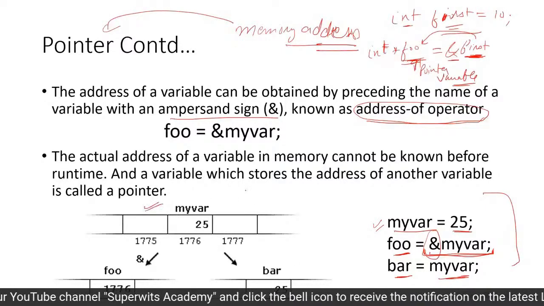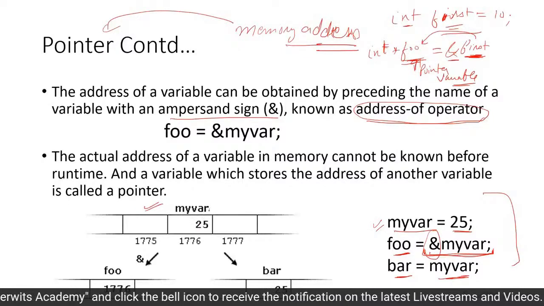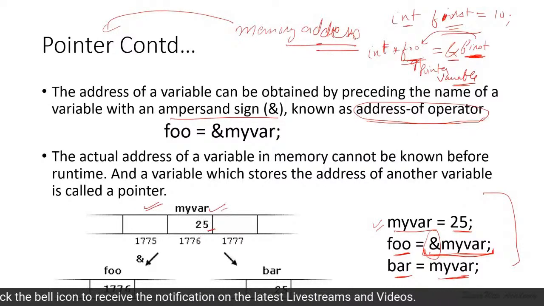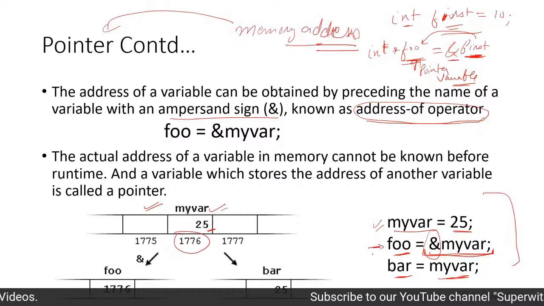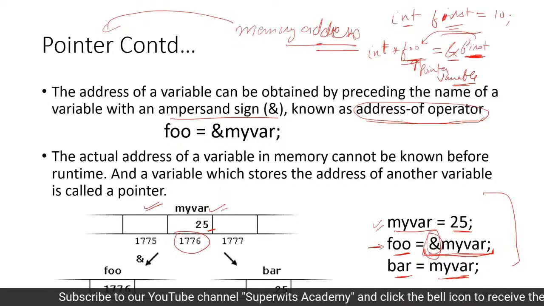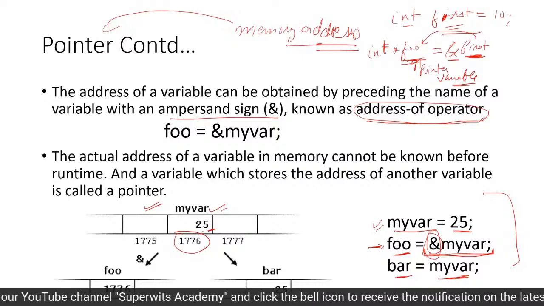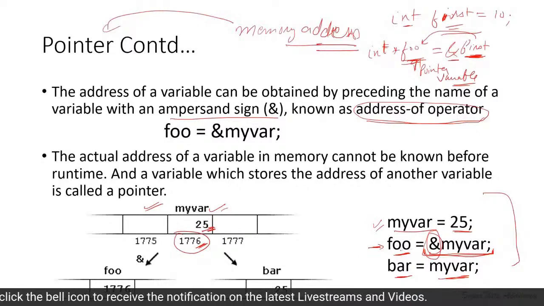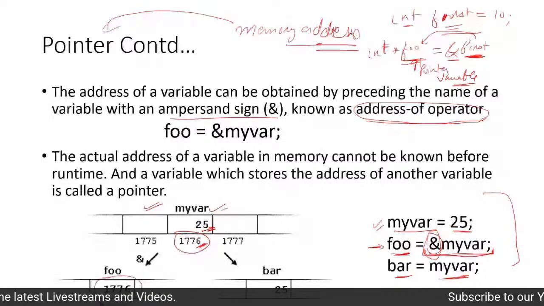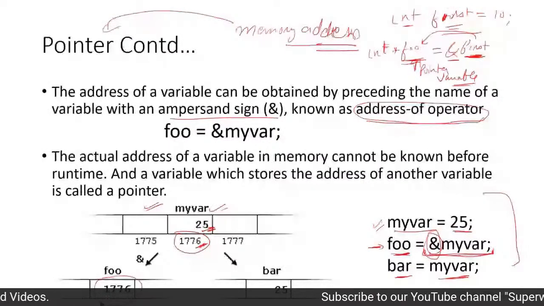If we look at this visual, myvar has a value of 25 stored in a memory location with the address 1776. Whenever the next instruction is executed, because of the &, instead of giving the value 25, it is going to give us the value 1776. And because we are assigning it to foo, foo is going to store the value 1776.